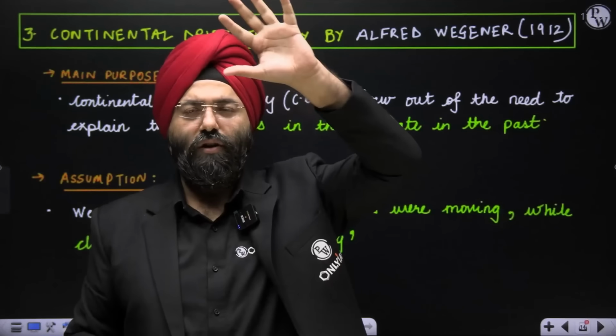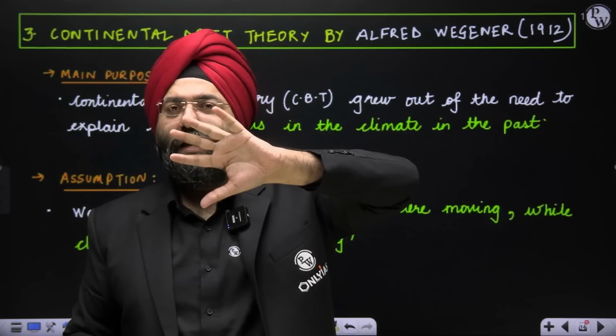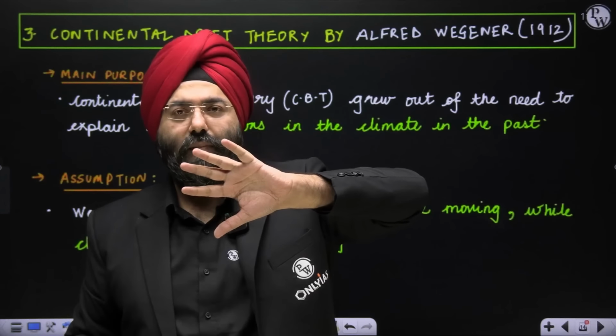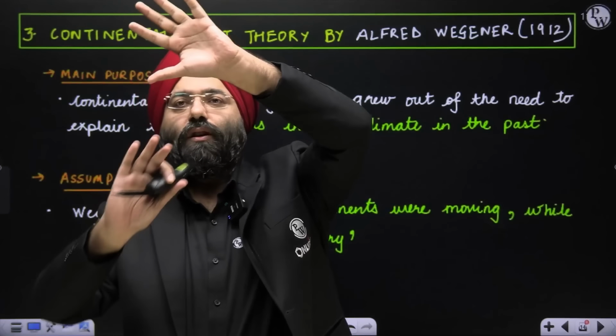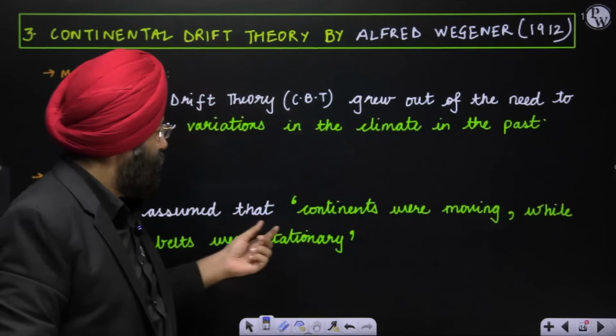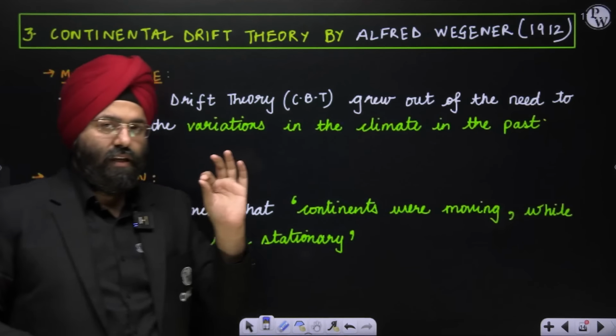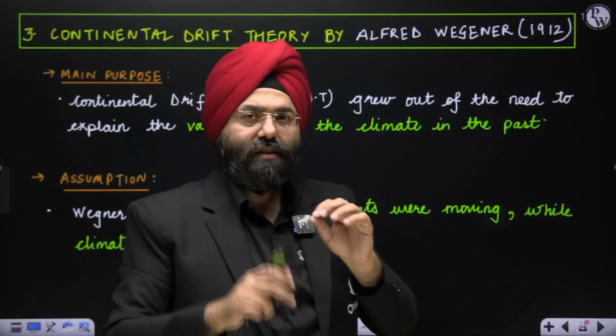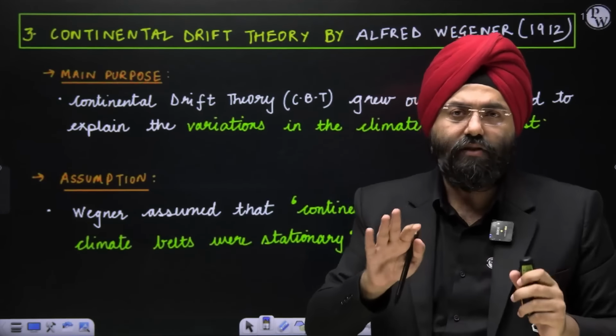So when a continent moves and comes to that belt region, that continent will experience that particular climate. When that continent moves away and another continent comes to that region, that continent will experience that climate. So he says that the climate belts are stationary, but the continents are moving. This is the assumption that Wegener basically takes in order to give his theory.